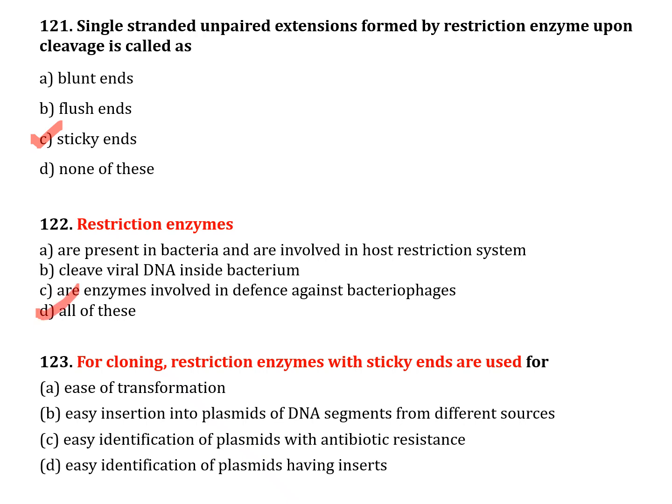The next question, number 123. For cloning, restriction enzymes with sticky ends are used for: option A, ease of transformation; option B, easy insertion into plasmid of DNA segment from different sources; option C, easy identification of plasmid with antibiotic resistance; option D, easy identification of plasmid having inserts. Correct answer is option B, easy insertion into plasmid of DNA segment from different sources.